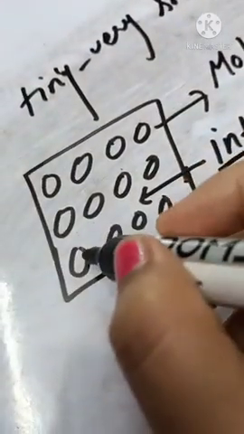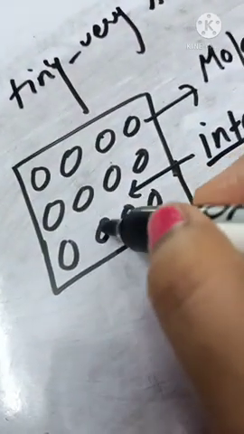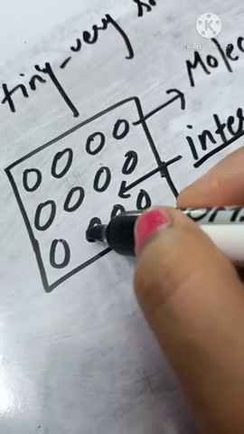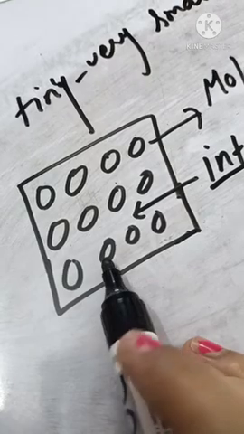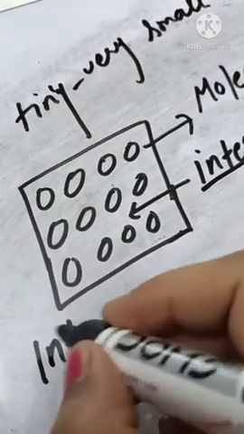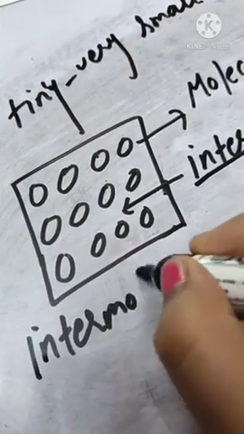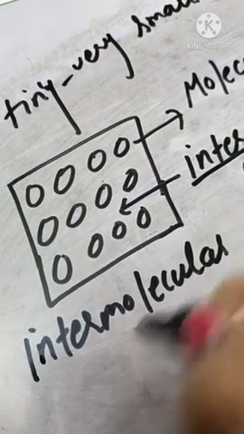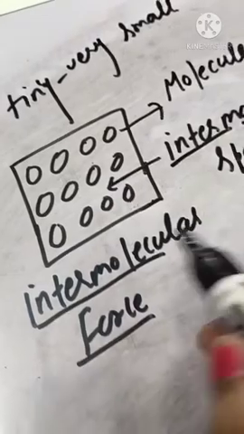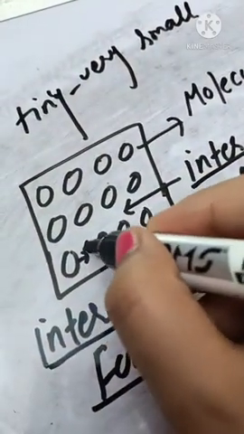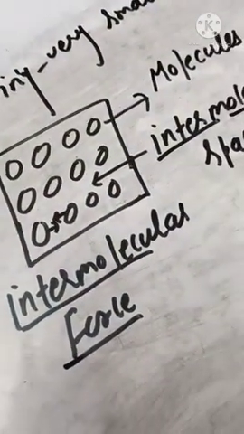Now see, molecules in matter attract each other. So here we have a force of attraction in the molecules. We call it intermolecular force. What is intermolecular force? It's a force of attraction in the molecules in matter.